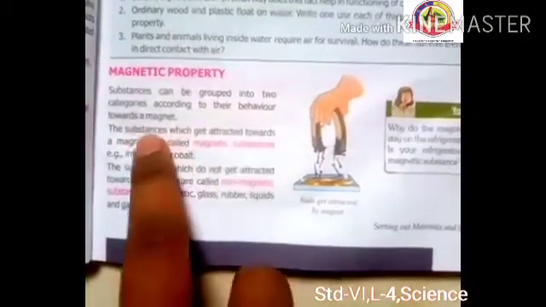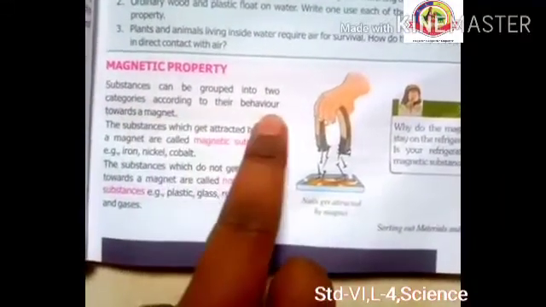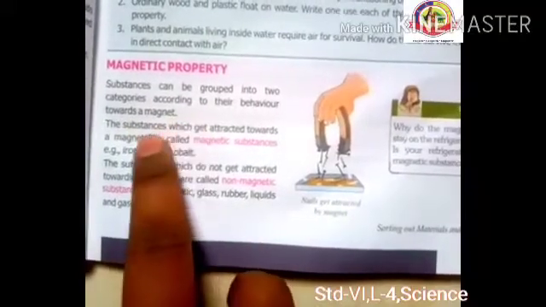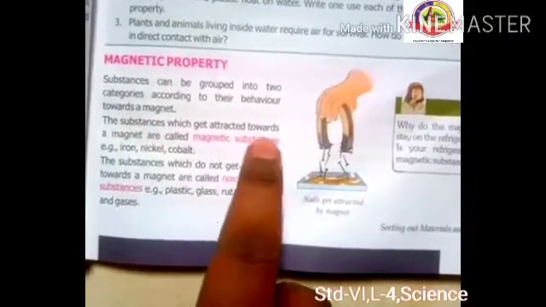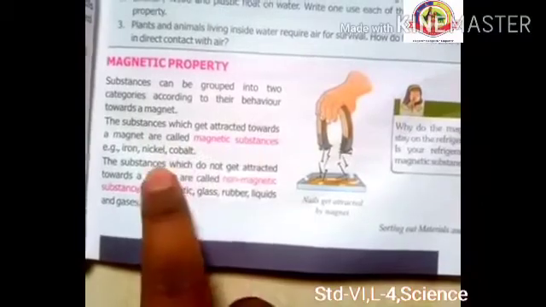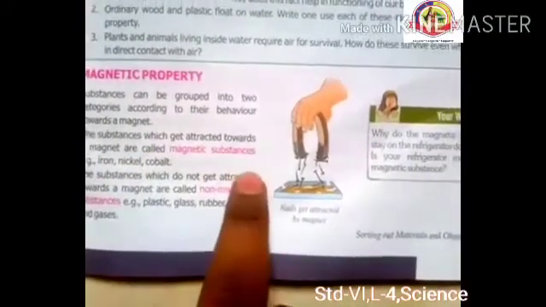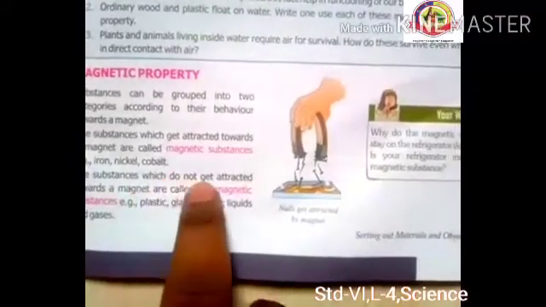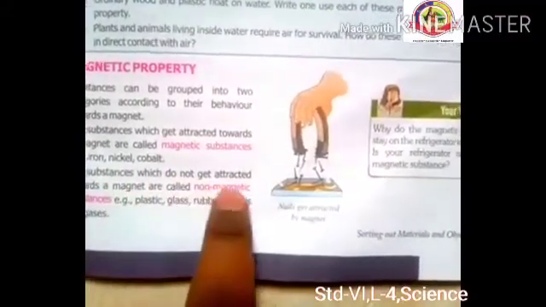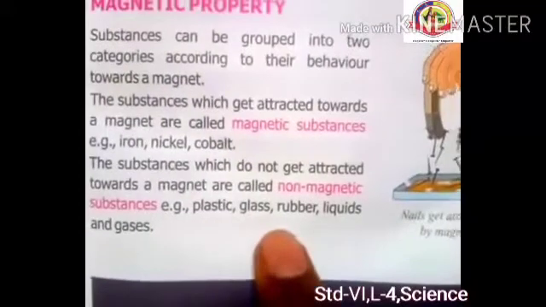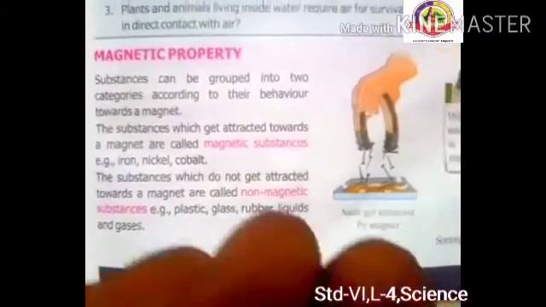Substances can be grouped into categories according to their behavior towards the magnet. The substances which get attracted towards the magnet are called magnetic substances, like iron, nickel and cobalt. If you try to attract them with the magnet, they will be attracted. The substances which do not get attracted towards the magnet are called non-magnetic, right? Substances like plastic, glass, rubber, liquids and gases, right?